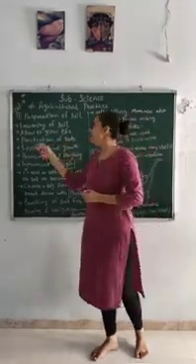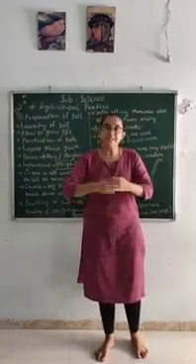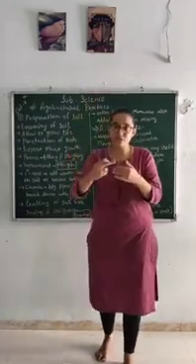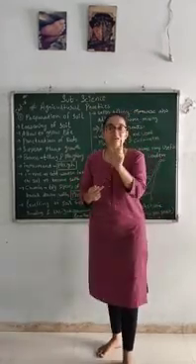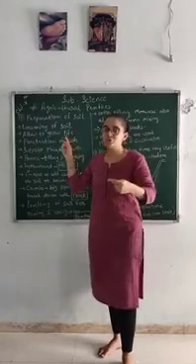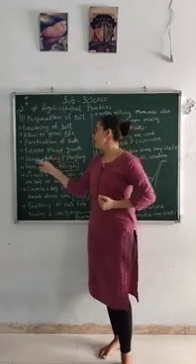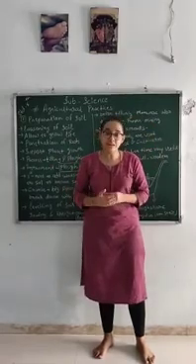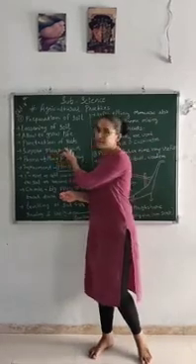Now it allows growth of life, because whenever we are tilling the soil, that means digging the soil, at that time atmospheric oxygen gets mixed with the soil. Where oxygen is there, life is there. So as soon as we start this process, growth of life will start. Now, it supports plant growth. The soil becomes very loose, so it is very easy for plants to grow and take support.